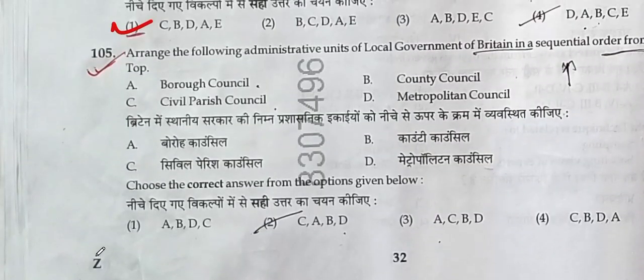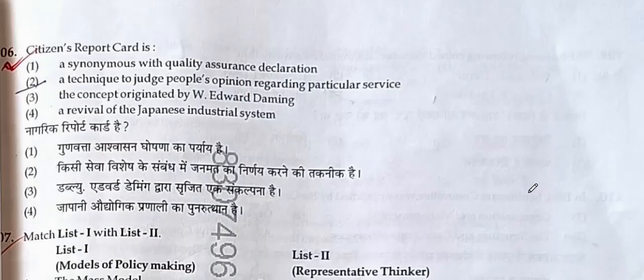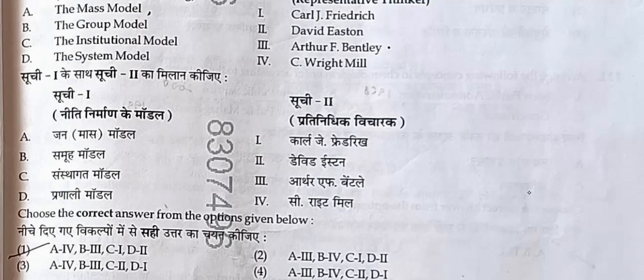And the following administrative units of the local government of Britain in sequential order from top to bottom will be the civil parish council, then the borough council, after that the county, and the metropolitan. CABD. Option number 2. Citizen charter report is a technique to judge people's opinion regarding popular and particular services. Mass model is Mill, 4. The group model is Bentley, 3. The institution model is Frederick, and the system model is Easton. Option number 1 will be the correct answer.